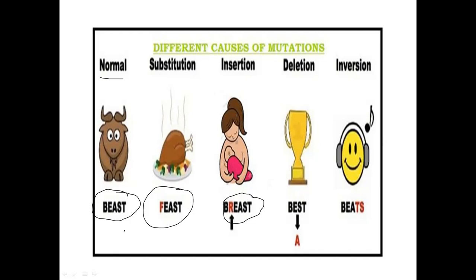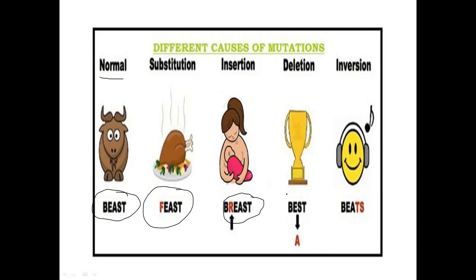It is different from BEAST, but we have carried out a change by inserting another amino acid. In the first case, we substituted the B amino acid with F. In the second, we inserted a new amino acid into the existing amino acid sequence.